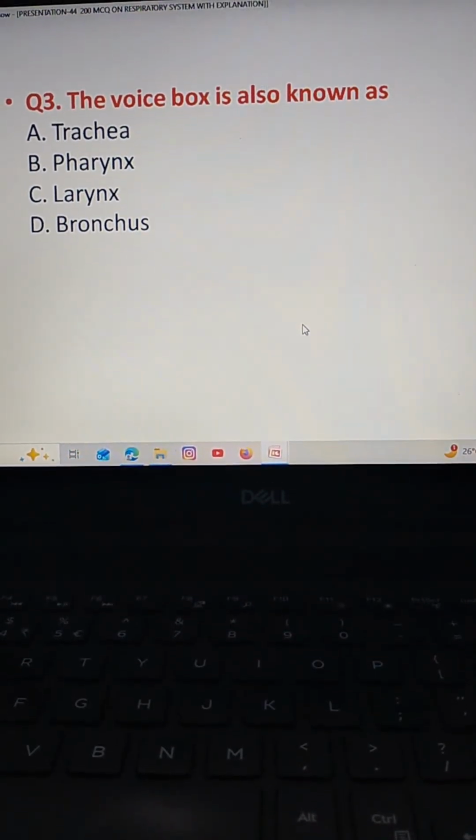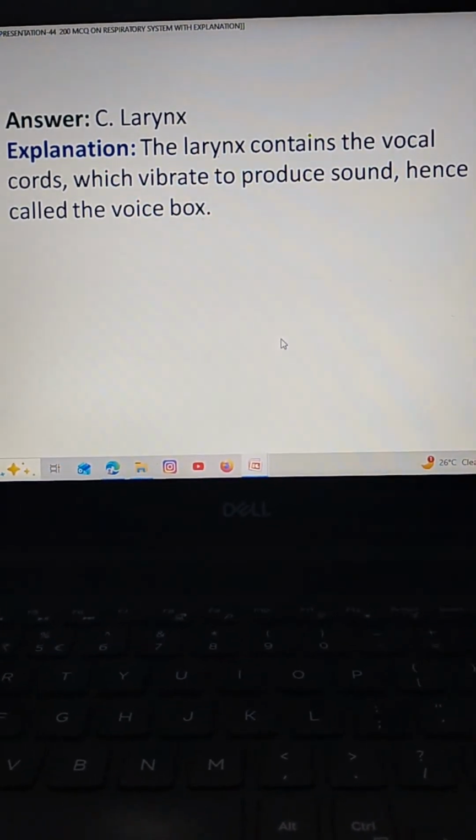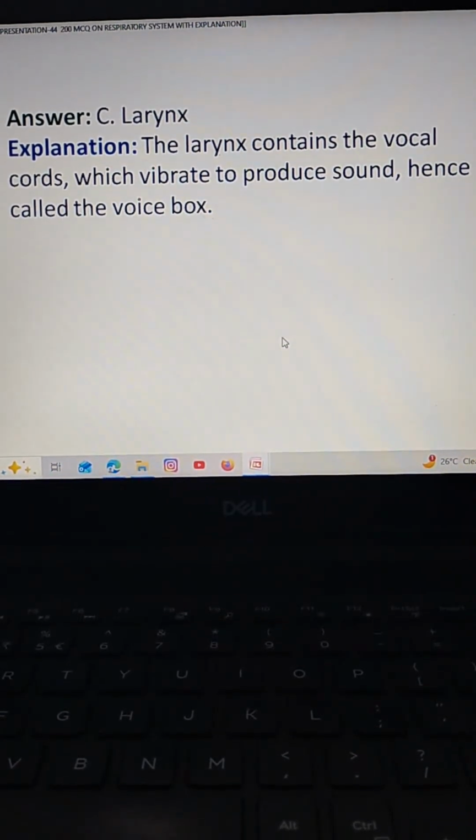The correct answer is option C larynx. The larynx contains the vocal cords which vibrate to produce sound, hence called the voice box.